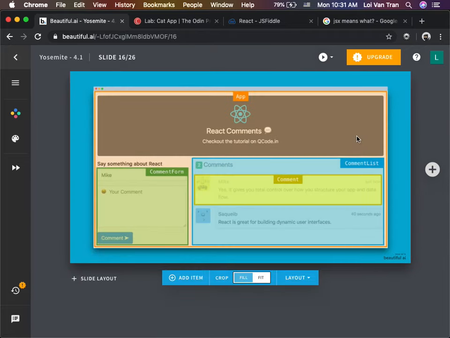So here's an illustration of what we meant. Here you guys can see the orange box is what, guys? The orange box is our app. This is the entire app. Everything has to be inside the app, right? And inside of the app, we have additional components. Maybe a comment form, maybe a comment list, maybe individual comments, okay?